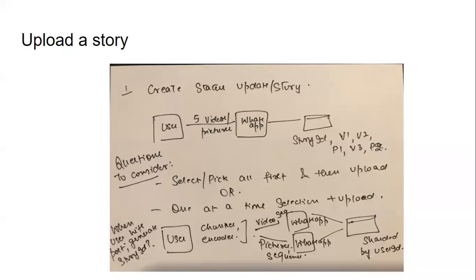So whatever we originally designed, after the chunker and encoder, we'll have an application. The application will upload that video and pictures to the WhatsApp CDN, and the CDN locations will be updated to the backend somewhere. So where that data is hosted, basically you're posting links to that. Exactly, symlinks. Got it, that makes sense.